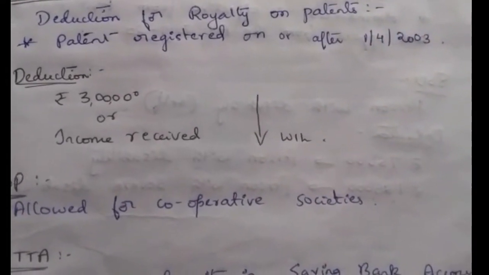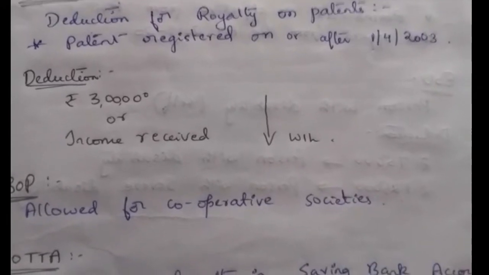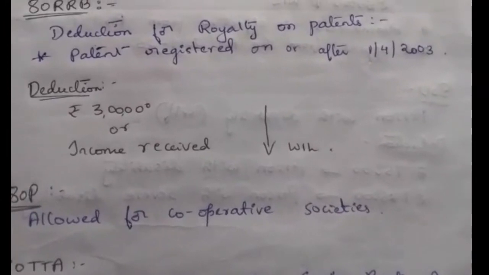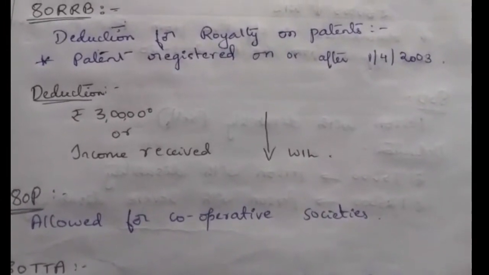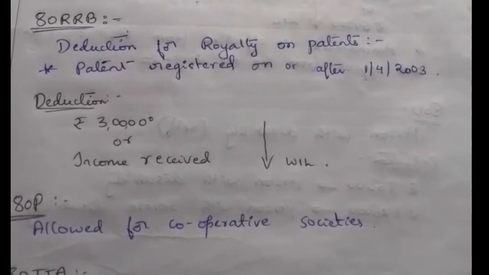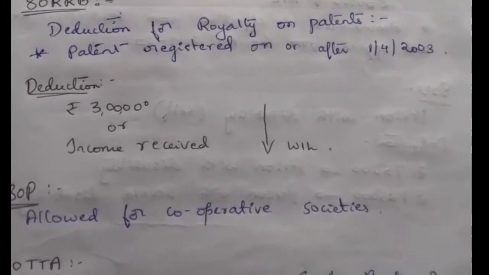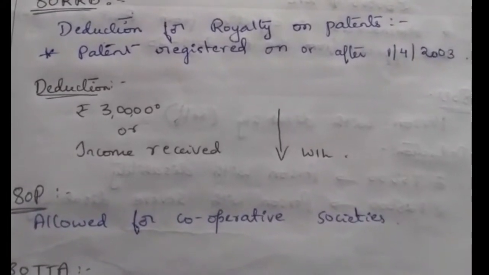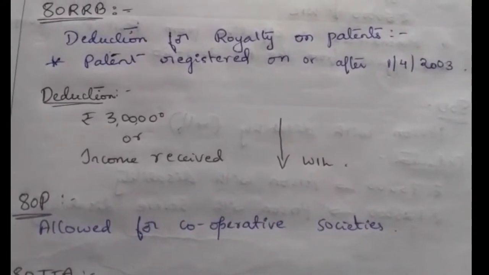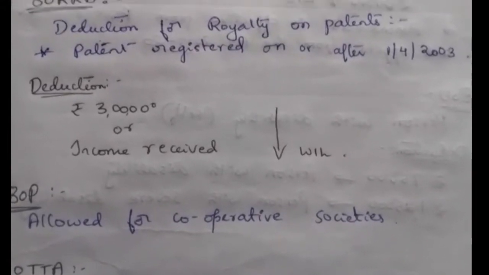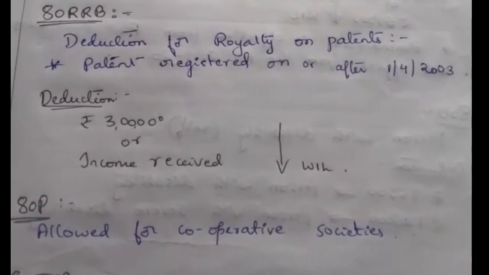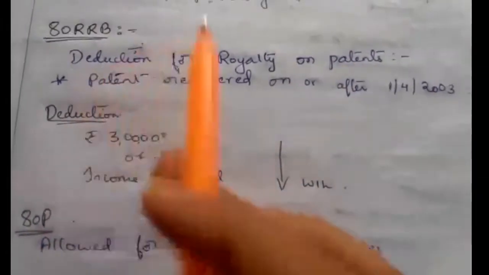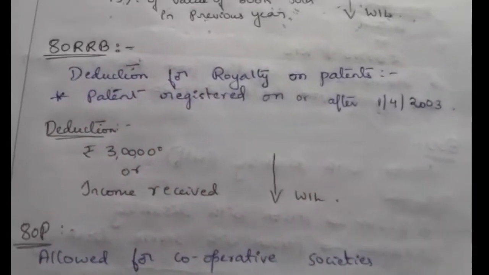The company will receive money from that sale, and the company will pay you a royalty for using your right, your patent. So that is a royalty on patents, and for that royalty income you can claim a deduction under section 80RRB.